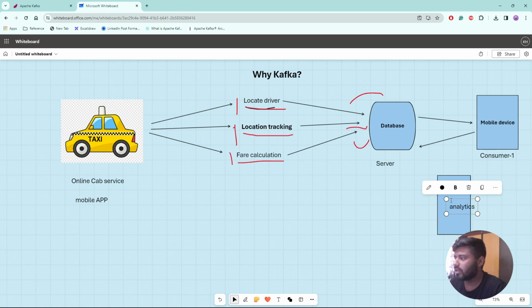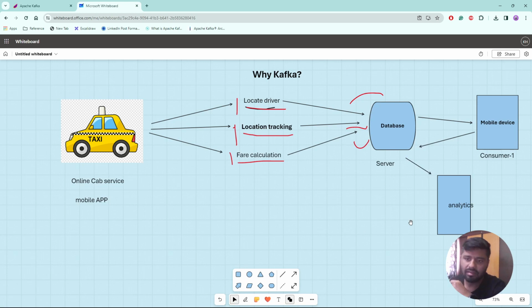And it is very popular nowadays, as we know. We need to generate the trends of our cabs, or maybe advertise to people, or see other services to provide other types of service. Analytics is very much important. So this is one of the consumers, where our end users are getting the information, and there could be another consumer, our analytics service. So far this is clear.